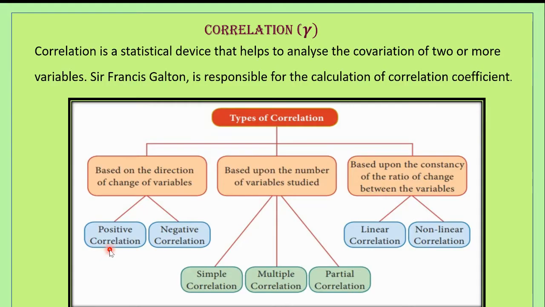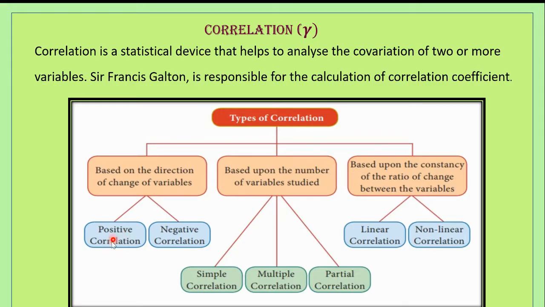The correlation is said to be positive if the values of two variables move in the same direction. Let me explain this with an example. If income and expenditure of a household increases or decreases simultaneously.